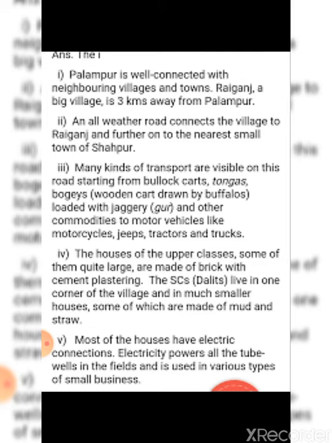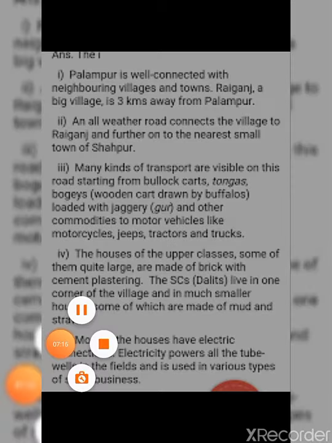One example is also attached over here, that is of Raiganj. What is Raiganj? It is a big village which is just 3 kilometers away from Palampur. How is this Raiganj connected to village Palampur? That is through all-weather roads. The all-weather roads are connecting the village to Raiganj.